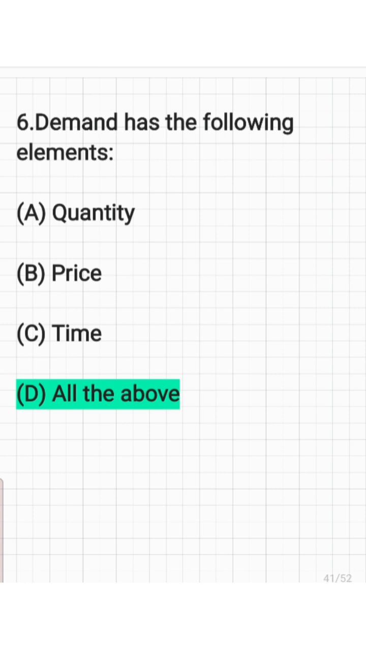And the next question. Demand has the following elements: quantity, price, time, and all of the above. Actually, the elements of demand include quantity, price, time, willingness, ability, etc.